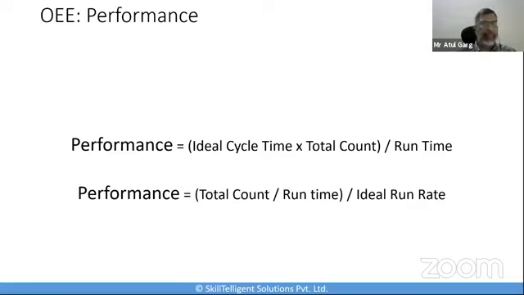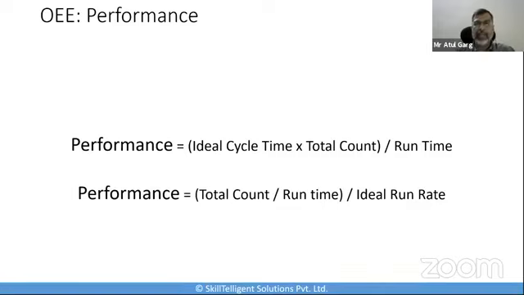What is the ideal cycle time here? The ideal cycle time is the fastest cycle time that your process can achieve in optimal circumstances. For example, if I can produce 15 parts in 30 minutes, then 15 parts per 30 minutes is my ideal cycle time.